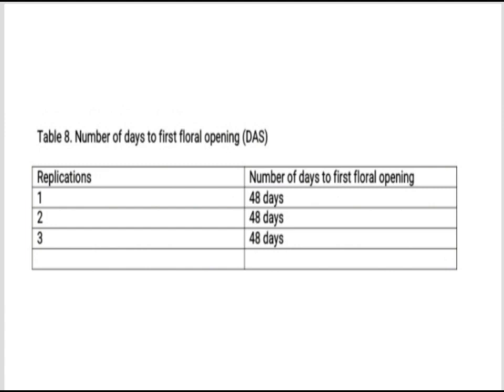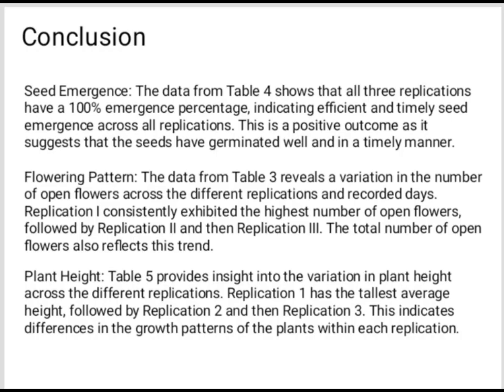The table also shows that there was no significant difference between the replications, as they all had a mean value of 48 days and a standard deviation of 2 days. So in conclusion, the seed emergence shows that all 3 replications have a 100% emergence percentage, indicating efficient and timely seed emergence across all replications. This is a positive outcome as it suggests that the seeds have germinated well and in a timely manner.